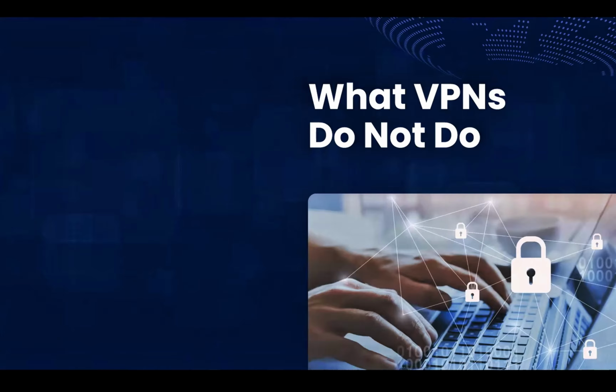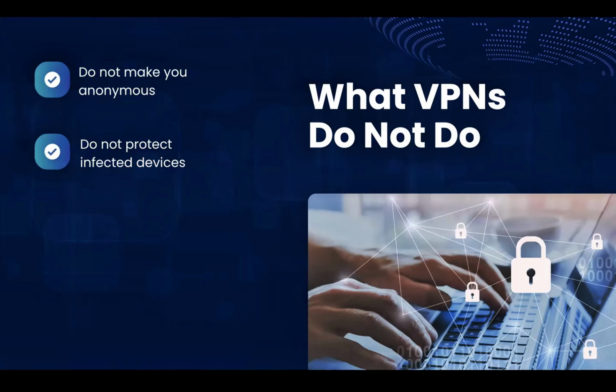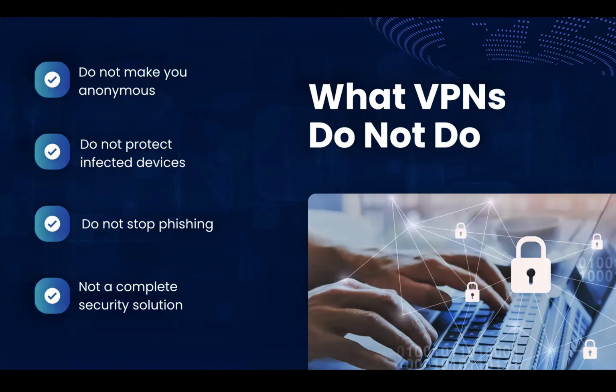What are the things that VPNs don't do? VPNs have important limitations, as good as they are. So what are the things they don't do? They do not make users anonymous, they do not clean infected devices, they do not stop phishing attacks, and they are not complete security solutions. So defense in depth should always be at the top of our minds.